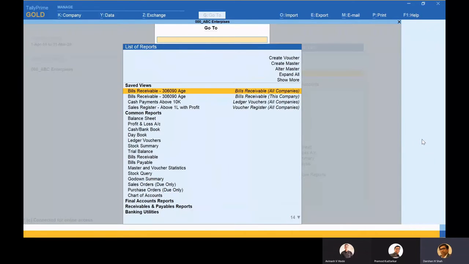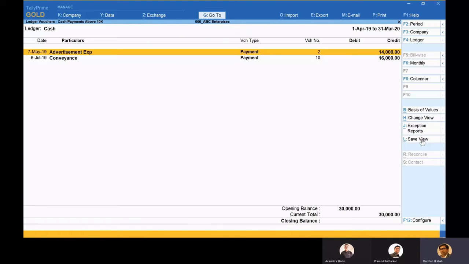At the Gateway of Tally, I press Alt G, and cash payments above 10,000. It has come up, and the period has also been saved. So I hope this requirement is matching, right, Avinash? Yes, yes. They sent their confirmation. Great, thanks.